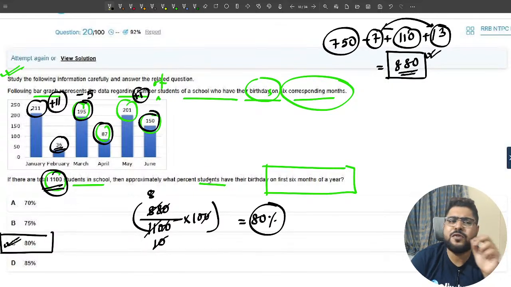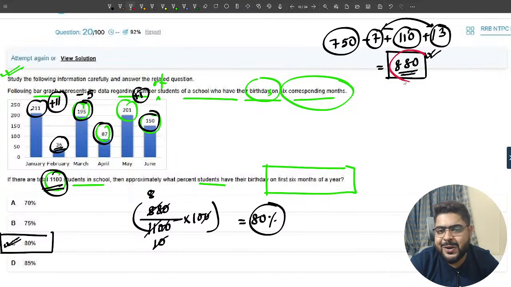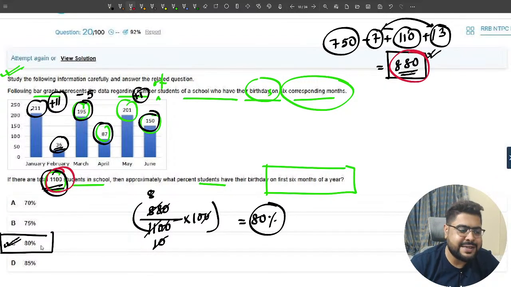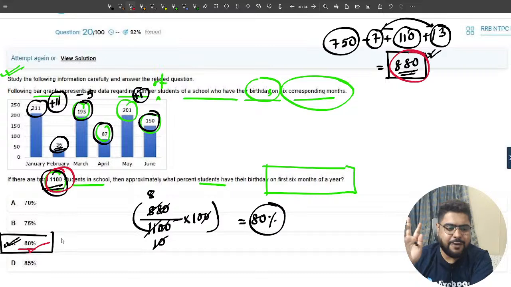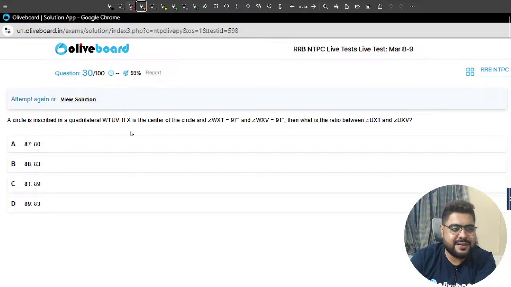And honestly, if you're a serious candidate, just by looking at this value and this value, you'll say, sir, 80% is the answer. You don't need to calculate. Perfect, everyone. Everybody clear? Perfect. Let's move on, sir.